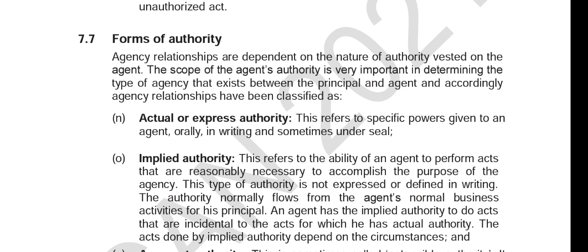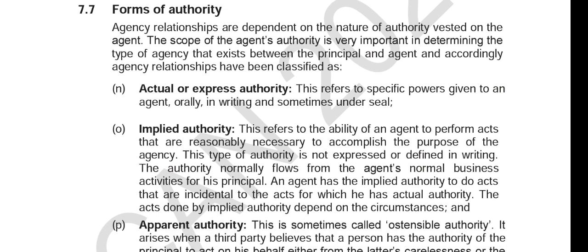So we have different forms of authority, right? Agency relationships are dependent on the nature of authority vested in the agent. Now, there is actual or express authority. This refers to specific powers given to an agent orally, in writing, and sometimes under seal.